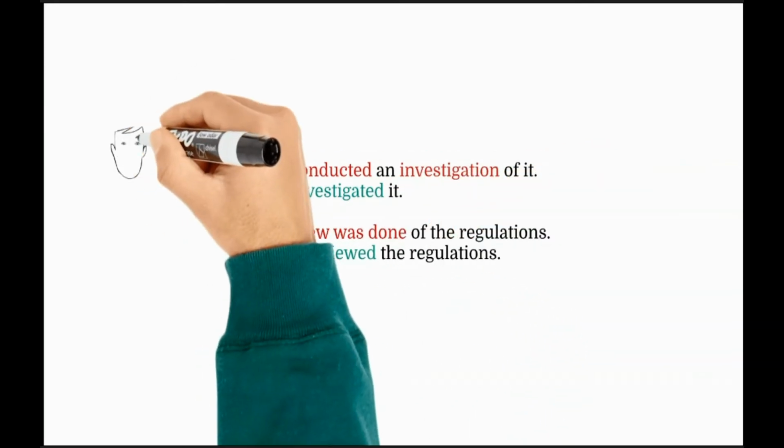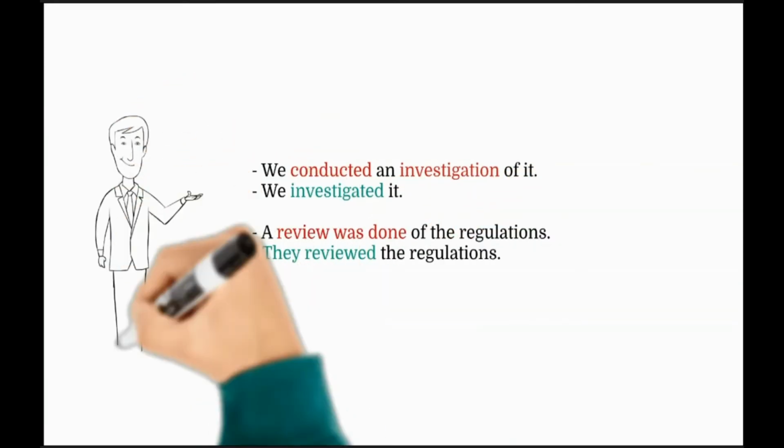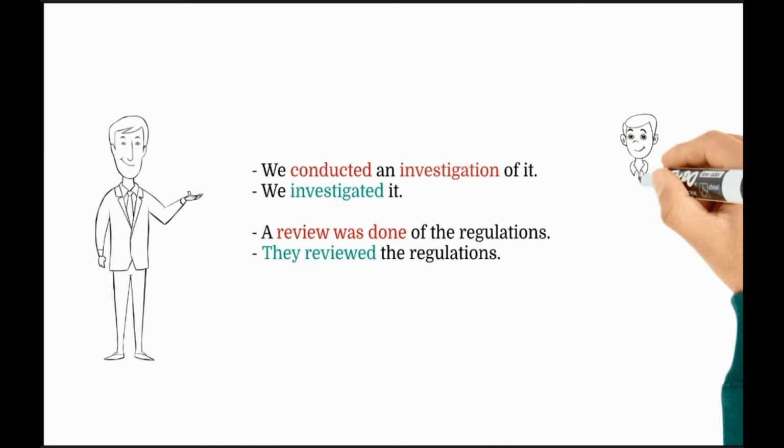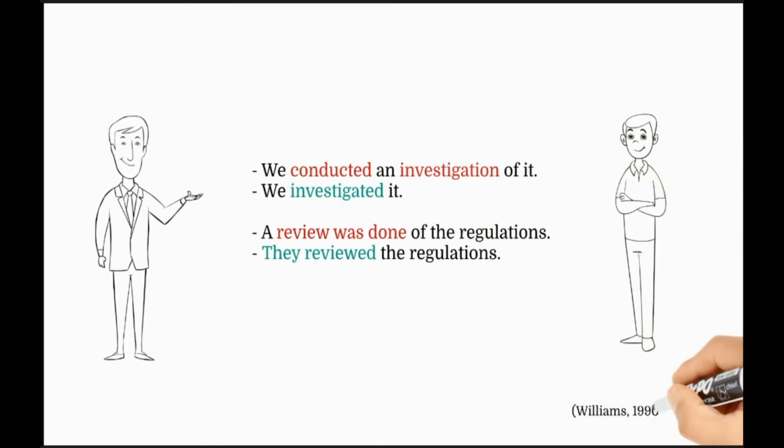Now, back to the 2 examples we started this video with. Now you have a much better understanding of why some of those sentences felt ambiguous and why others felt clear. You know it. We conduct an investigation of. Subject is already there, but conduct is an empty verb. That's not the action verb. The action verb is investigate here. So just say that. That's all.